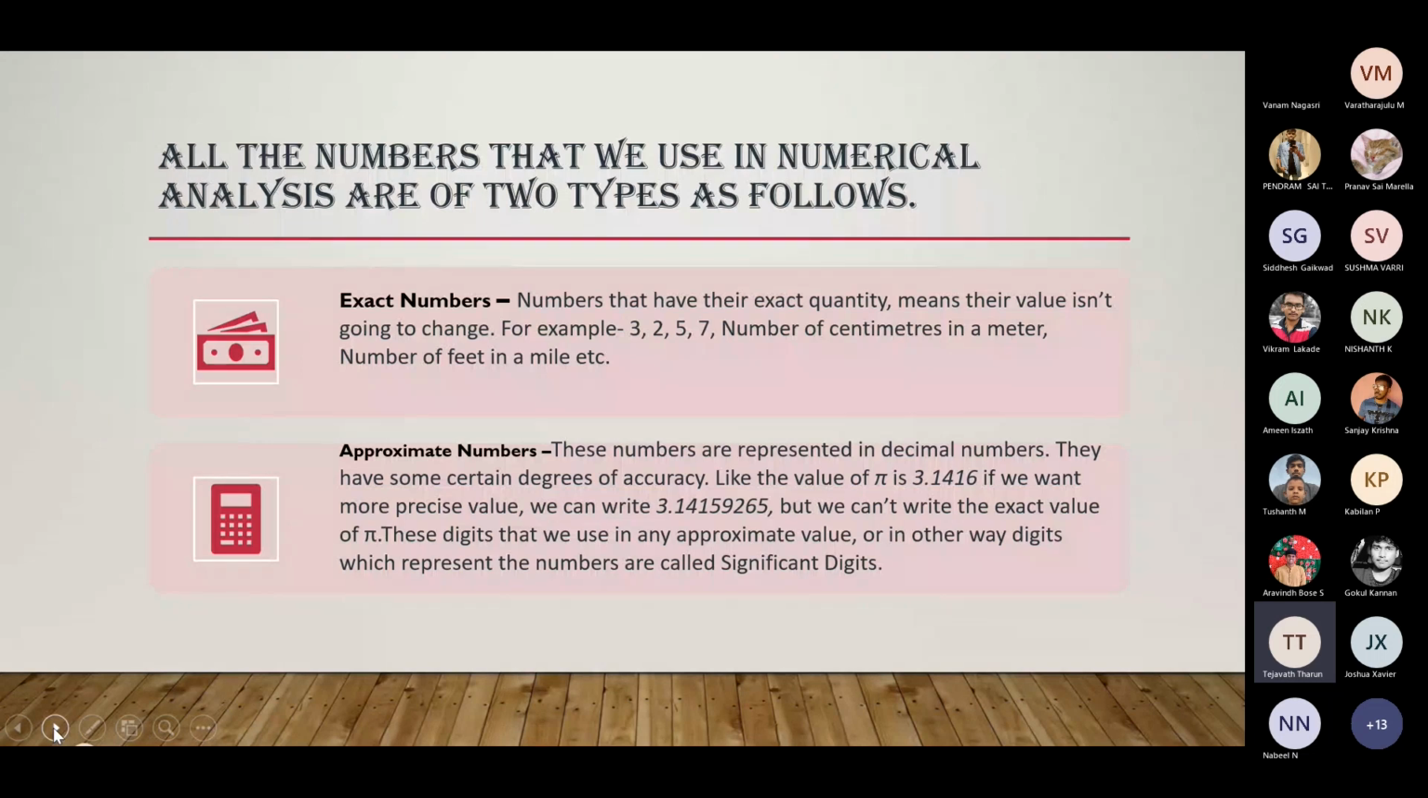An exact number is a value that is known with complete certainty. For example, there are exactly 3 feet in 1 yard, or exactly 12 eggs in a dozen, or a class may contain 25 students. An exact number cannot be simplified or reduced. The next one is approximate numbers. These numbers are represented as decimal numbers, and they have a certain degree of accuracy, like the value of pi being 3.1416. If we want a more precise value, we can also write 3.14159265, but we can't write the exact value of pi.